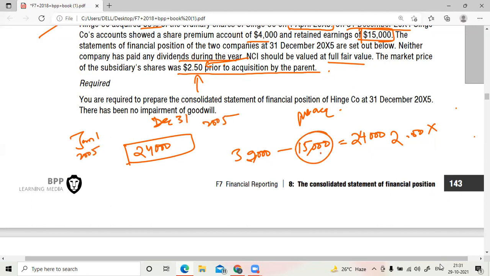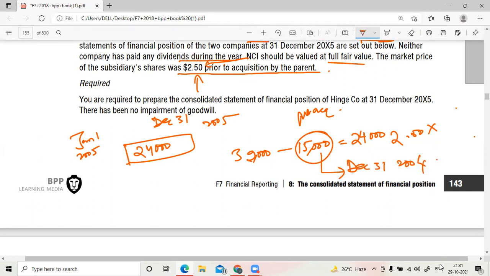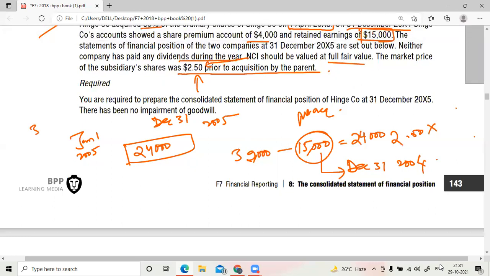And the figure of 15,000 is on December 31st, 2004. So 24,000 again you need to bifurcate in 3 and 9 ratio. What will that be? 6,000 and, for 9 months, 18,000.